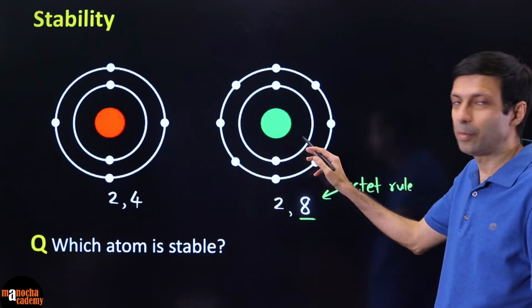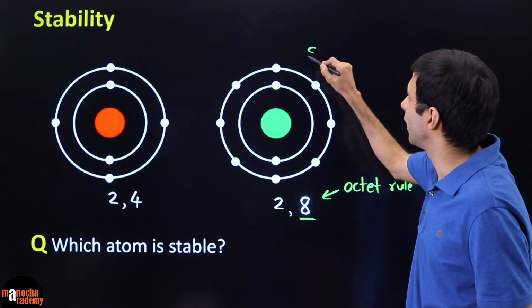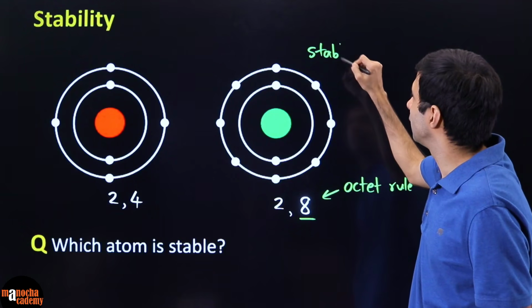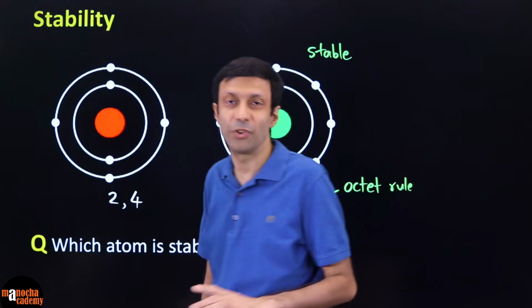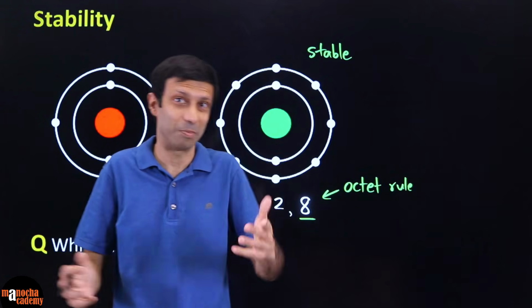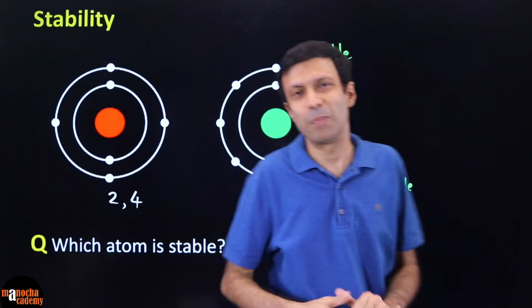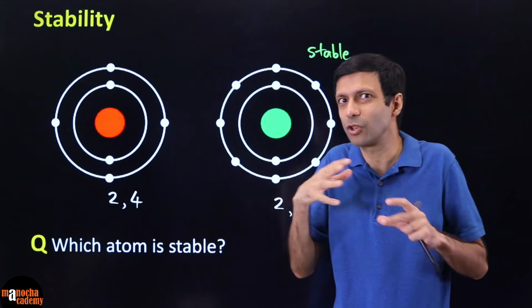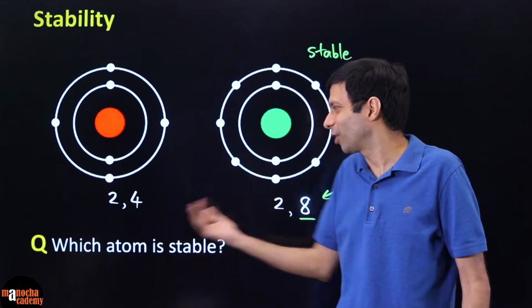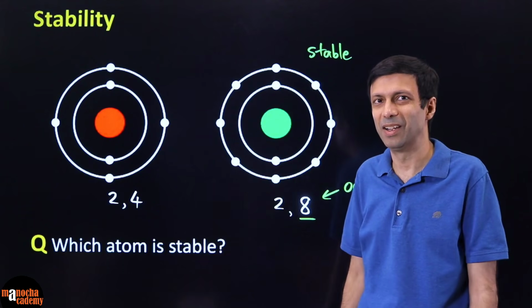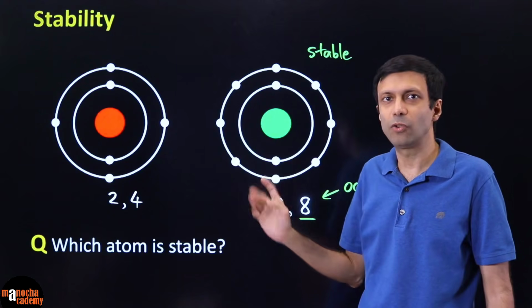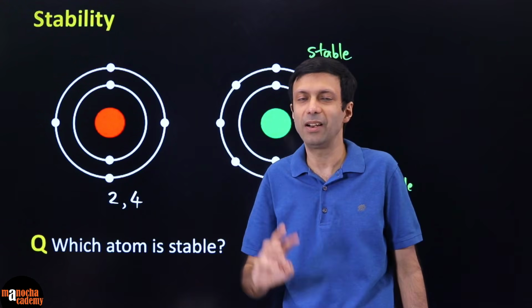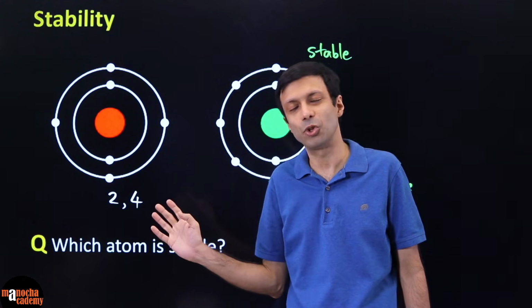So which atom is stable? Clearly you can see the one on the right. This guy is stable because of its electronic configuration. Note, we still haven't identified, or maybe you guys have guessed which atom it is, but just based on how the electrons are arranged in the atom, the electronic configuration, we can tell which one is stable. Clearly this one, because it is following octet. Here we can't apply the duplet rule, because the duplet rule says only one shell and 2 electrons in it. Here they have 2 shells.